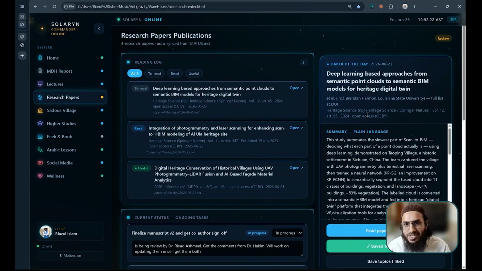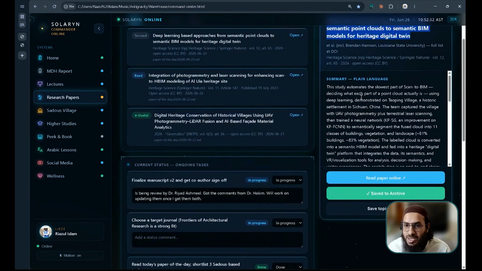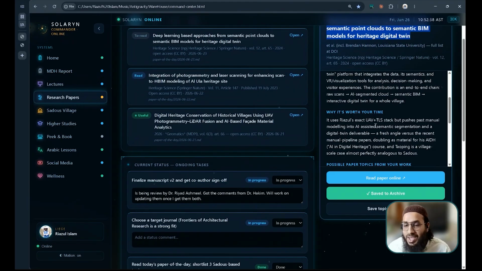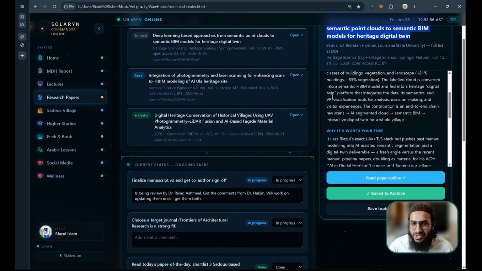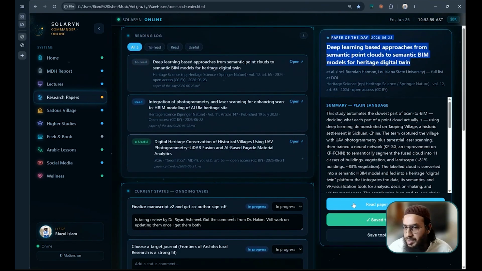So what my Solaryn does, every morning, it brings me a paper of the day based on my topics, the work that I do, and the projects that I do, and it gives me a summary in plain language of what this paper says and why it is worth my time. And it suggests some topics, why they are related to my expertise, and the research gaps existing in the market. So based on this research gap and my topics, it tells me I can work on these topics. Okay, I did not read this yet.